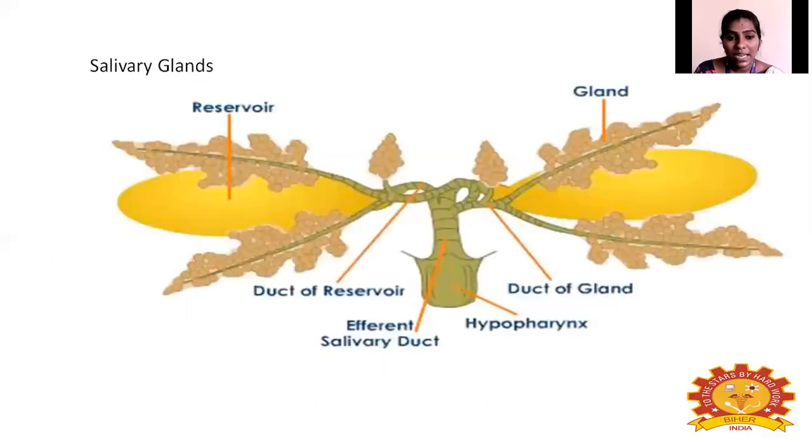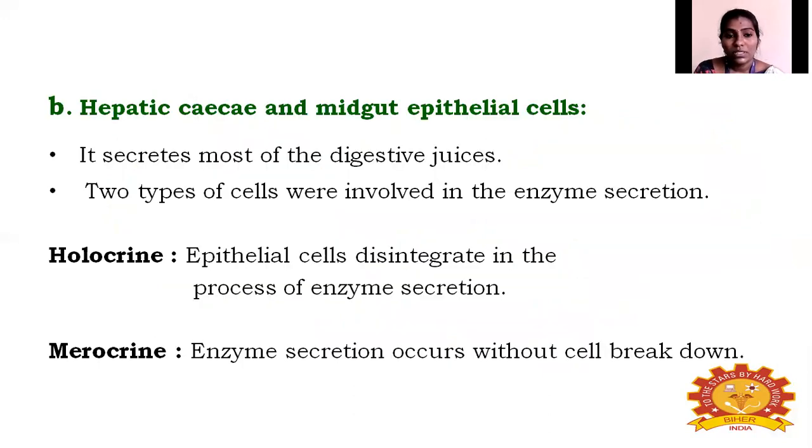So this is a salivary gland. It may differ based upon the insect, either a mandibular gland or a labial gland. Here in the salivary gland, you can see the salivary duct, the duct reservoir, and then the actual salivary duct, and here is the hypopharynx. From the duct, the gland is there. From the gland, enzyme is produced. So these are all the enzymes produced in the saliva, from the salivary gland.